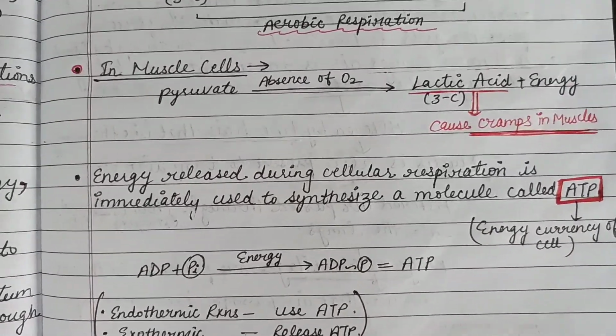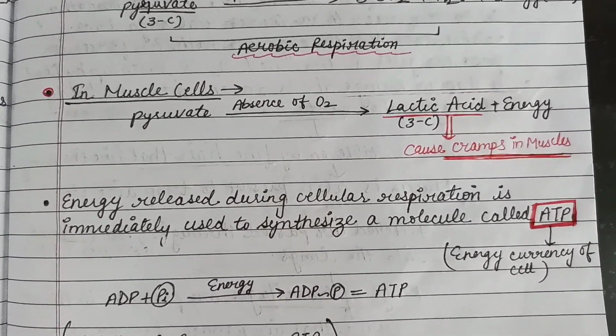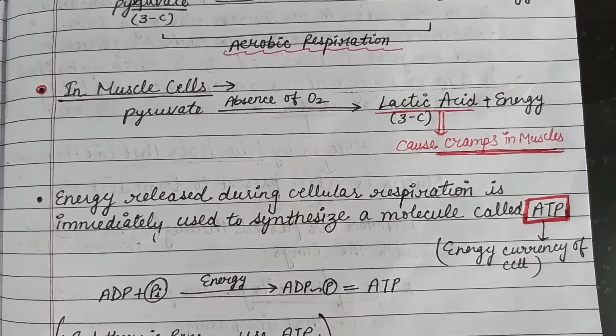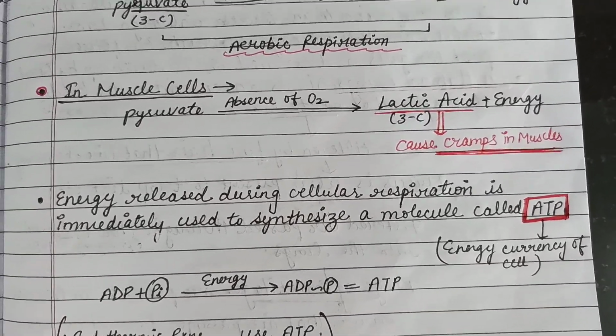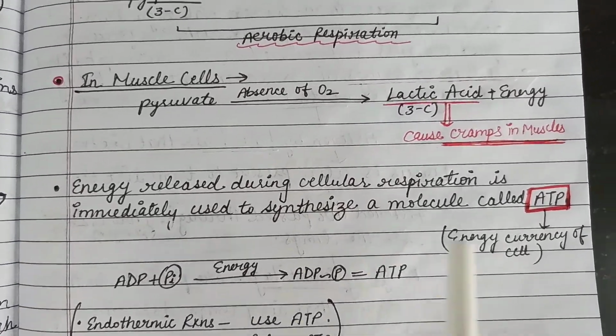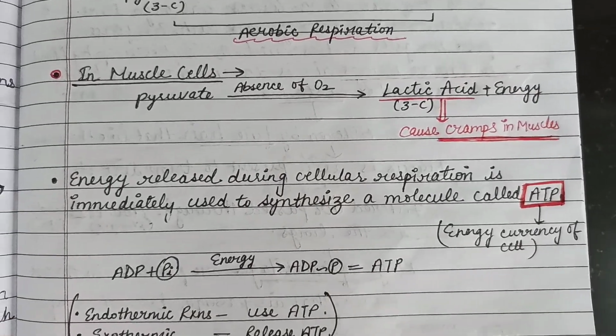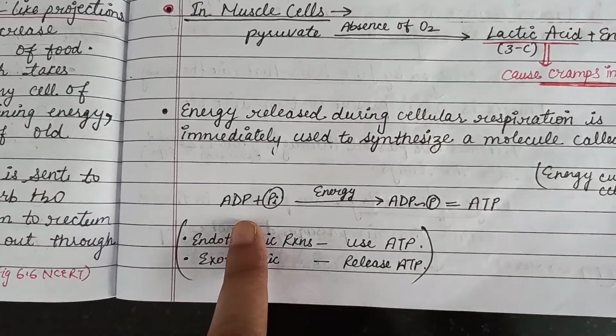The energy which is released during cellular respiration is immediately used to synthesize a molecule called ATP. ATP is the energy currency of the cell, and it is formed inside the powerhouse of the cell, which is mitochondria, right? So mitochondria is known as the powerhouse of the cell. This ATP, which is adenosine triphosphate, is called the energy currency of the cell. So let's see this equation.